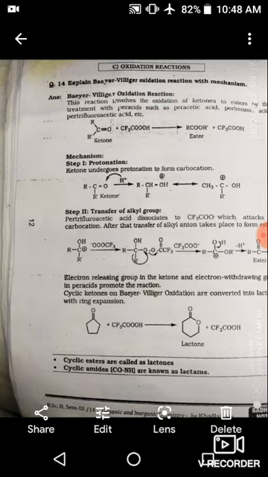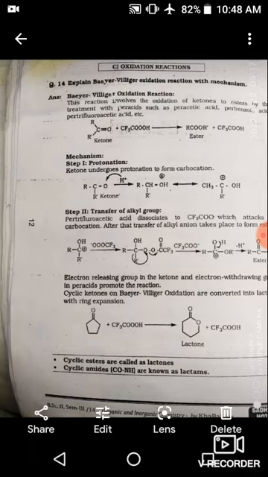The simple mechanism of this reaction: in the first step, protonation takes place. Ketone undergoes protonation to form a carbocation. You take the ketone molecule, then protonation takes place. As you know, there is a lone pair of electrons on the oxygen atom. Due to this, the proton attacks the oxygen atom, forming a positive charge on oxygen.